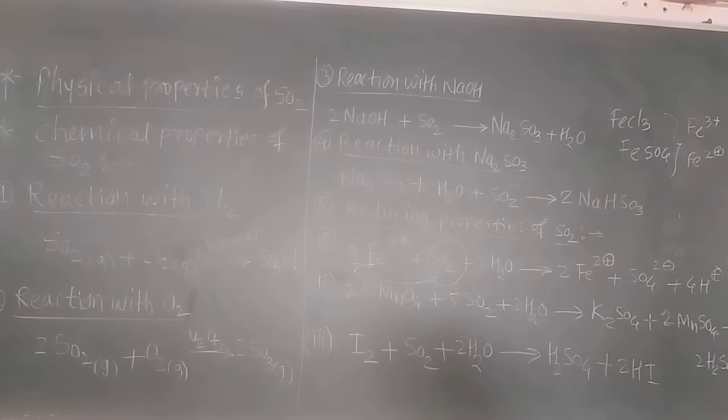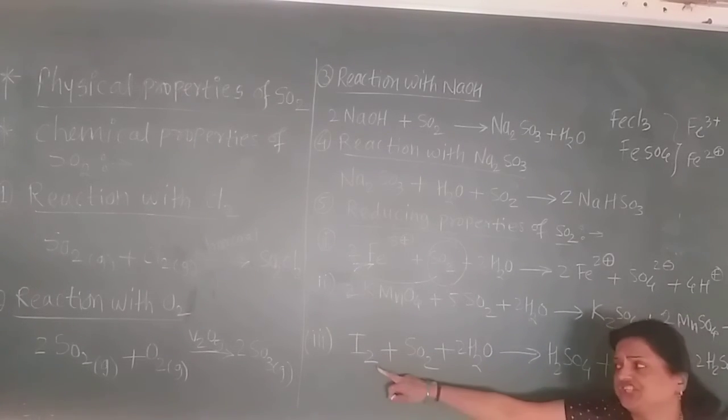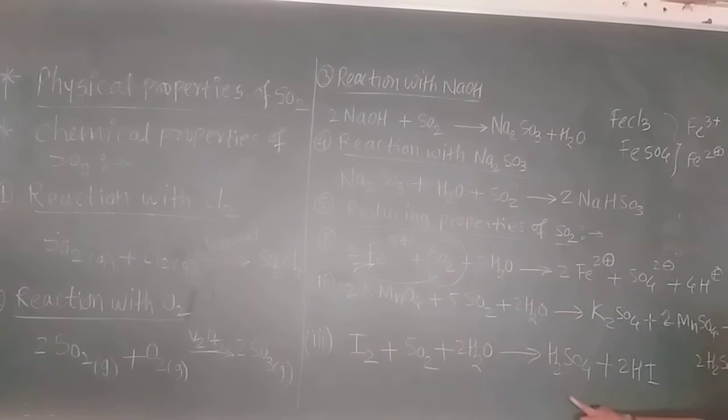Now next is again a reducing property of sulfur dioxide, that it reduces the halogen to the halo acid. Now here the halogen, iodine, has 0 oxidation state, but here the iodine has -1 oxidation state. Then does the oxidation state decrease or increase?